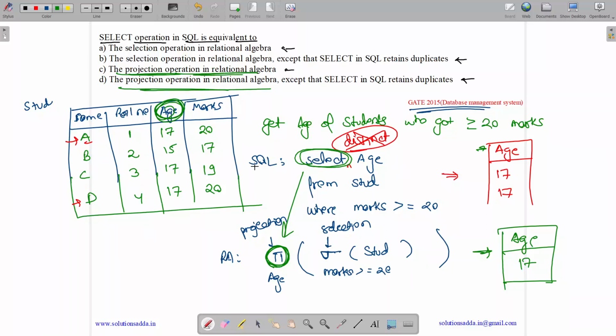Now about duplicates, SQL will have duplicates by default. We need to remove them, but relational algebra won't have duplicates. So except that, select in SQL retains the duplicates. So answer is option D.